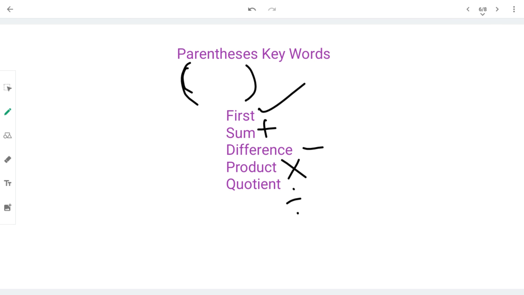This literally means finish that part first and find the answer. So find the answer of an addition problem, the answer to a subtraction problem, the answer to a multiplication problem, or a division problem. So if you see sum, difference, product, or quotient, that should be a really big heads up to use parentheses. Do not ignore those words.